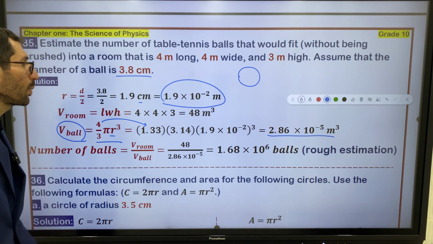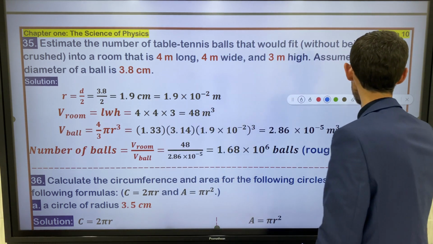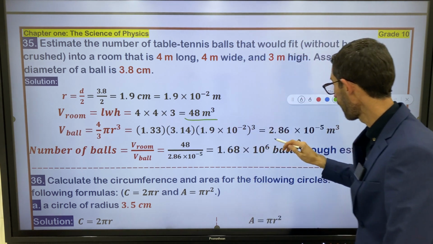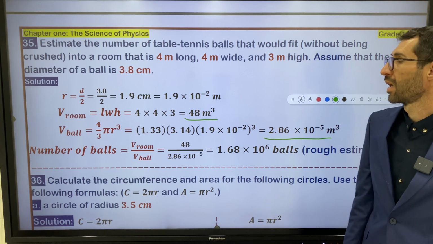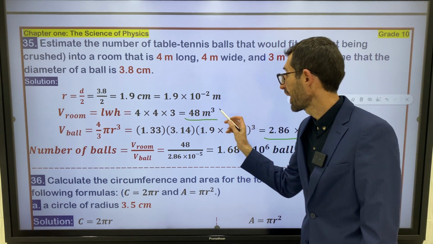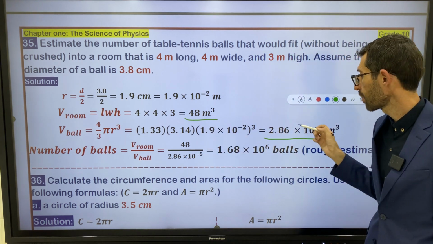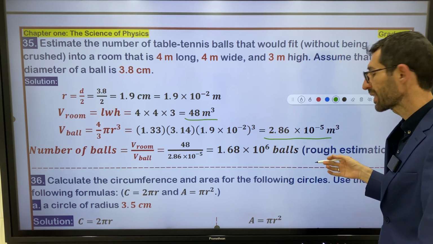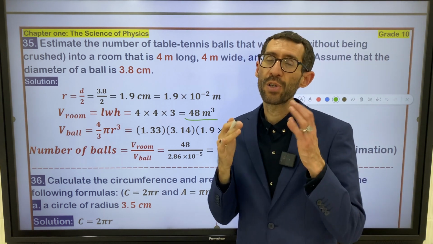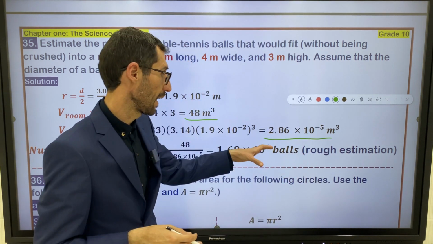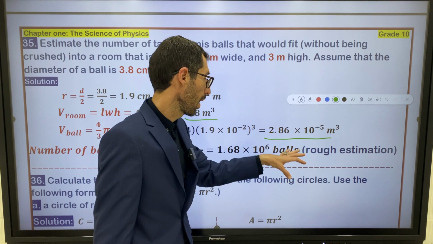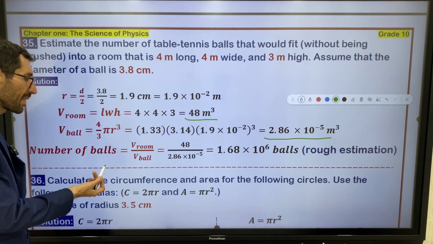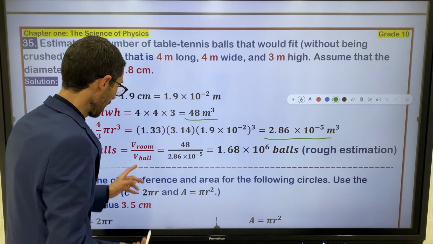So right now we have two volumes, right? Volume of a room and volume of each table tennis ball. Whenever you divide the entire volume of a room by the volume of each table tennis ball, you can guess the number of table tennis balls that fit the room approximately. Actually, this is a rough estimation. It's not very accurate. Number of balls is the volume of the room divided by the volume of each ball.